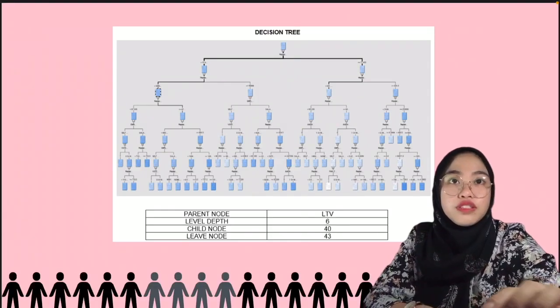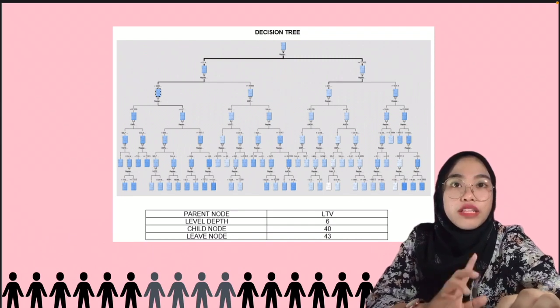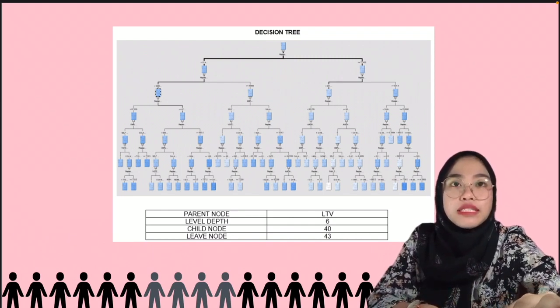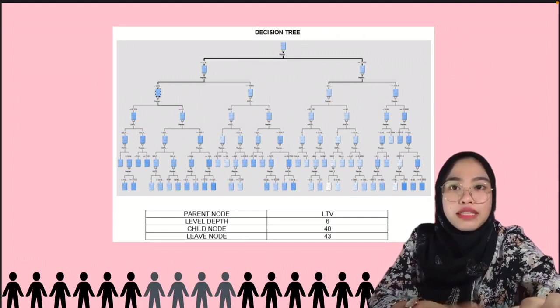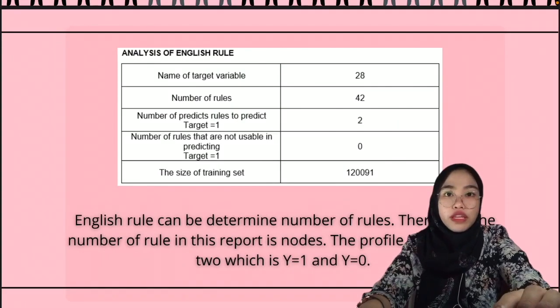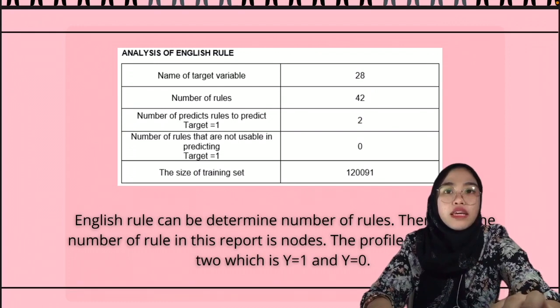Move on to this decision tree diagram. As you can see from the diagram, this is the decision tree. We have defined the parent node, which is LTV. As you can see from the above, we can determine the level depth is 6, child nodes is 40, and leaf nodes is 43. Moving on to the analysis of the English rule, as you can see, the English rule can determine the number of rules. Therefore, the number of rules in this report is 42.